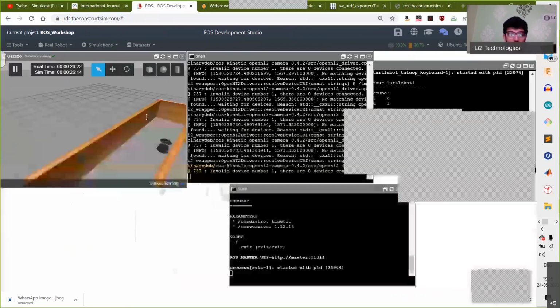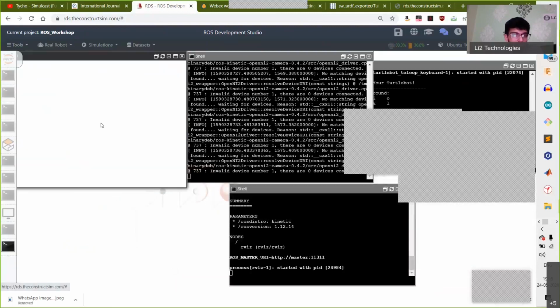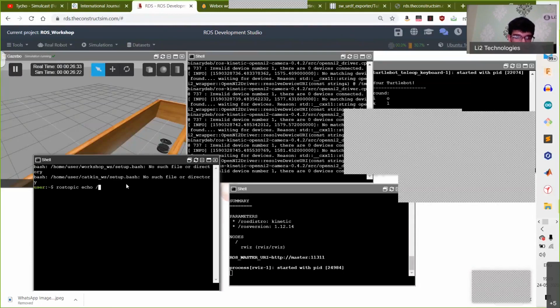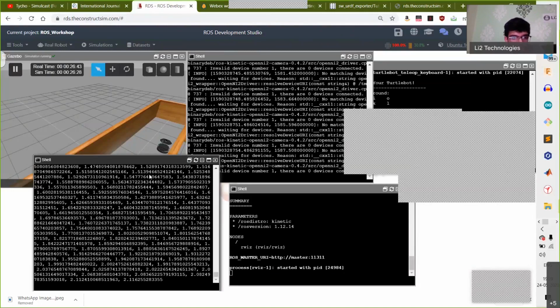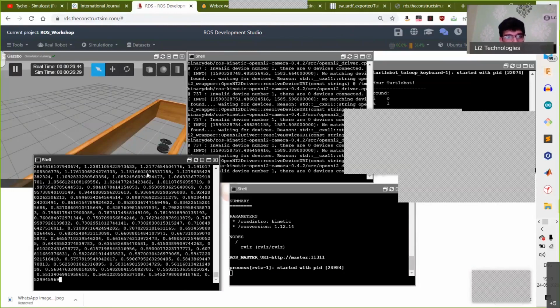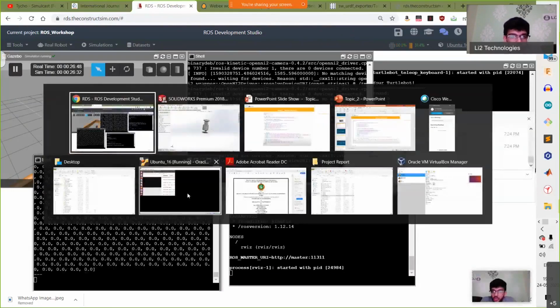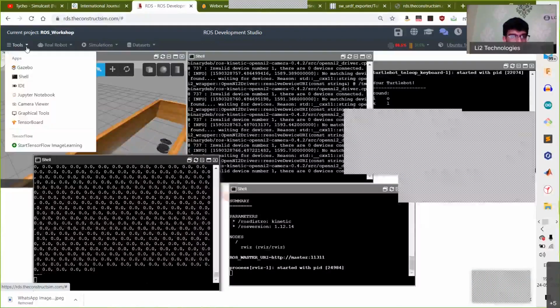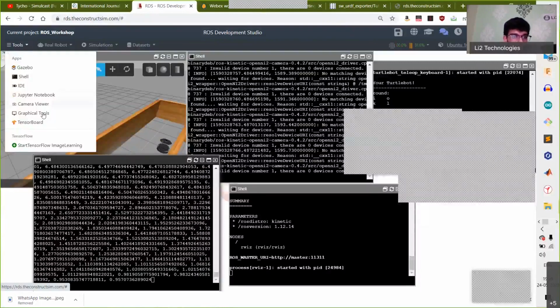So when you type in ROS topic echo, right? This was the gibberish that you were getting. What it actually means is what you'll be able to see through this window, by looking at the graphical tool viewer.